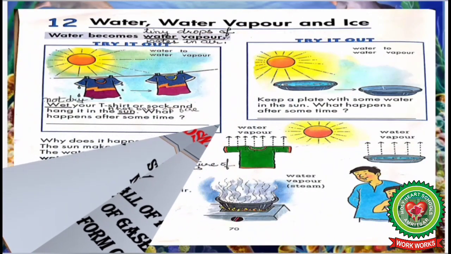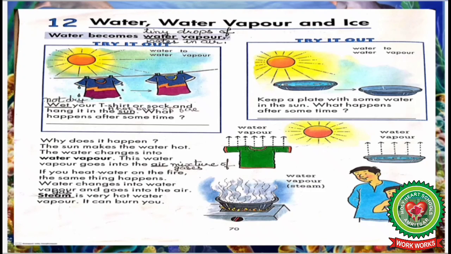Students, open your Giant Science book, page number 70, lesson 12, water, water vapor and ice. Students, as you all know that water is an important part of our life, all living beings need water to live.